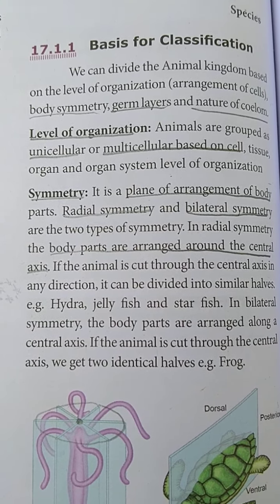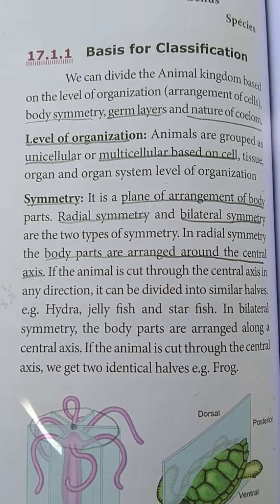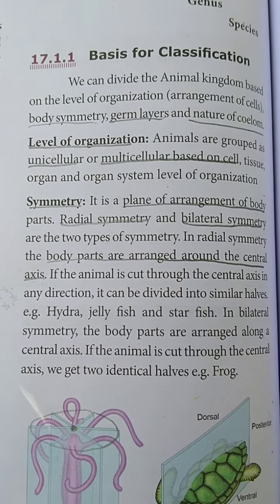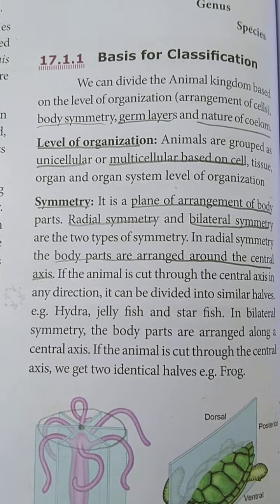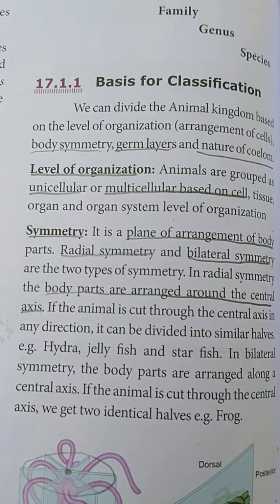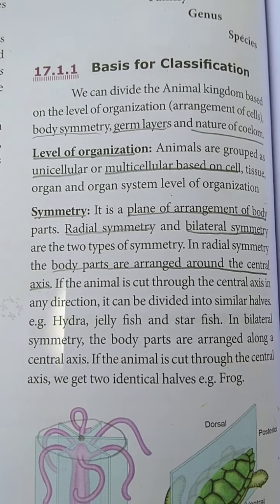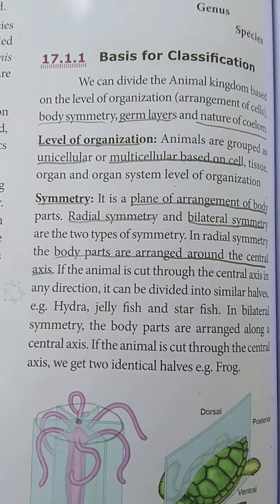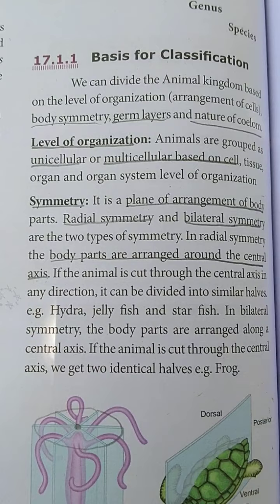So welcome back, student. We are going to see about basis for classification. In this basis for classification, we are going to see about the arrangement of cells, the animal kingdom based on the level of organization. That means the arrangement of cells: the body symmetry, germ layer, and nature of coelom. Here you are going to see about level of organization and symmetry.